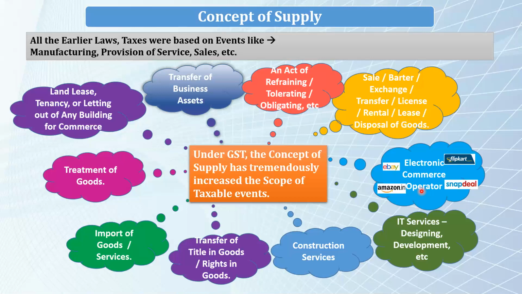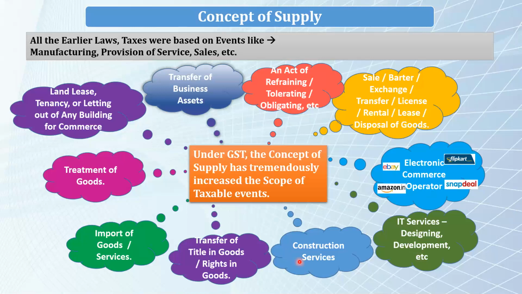However, under GST, all the electronic commerce operators are covered and they need to deduct TCS also, collect TCS also. So we'll discuss that in coming slides. So all the ECOs like Amazon, Snapdeal, Flipkart, eBay would be covered under GST. All the IT services like design, development, etc. would be covered under GST.